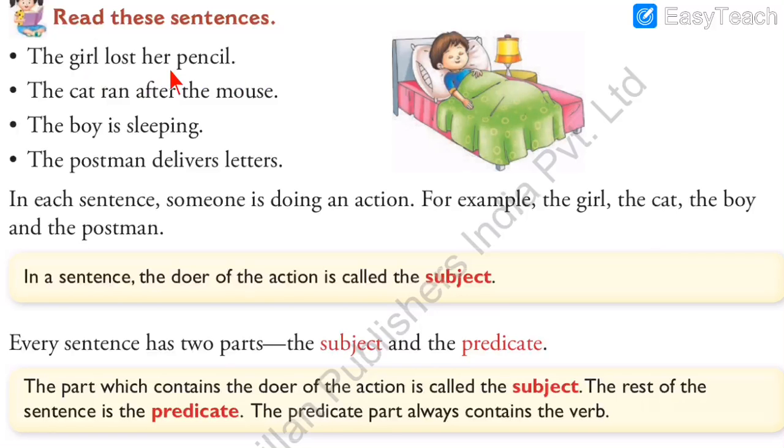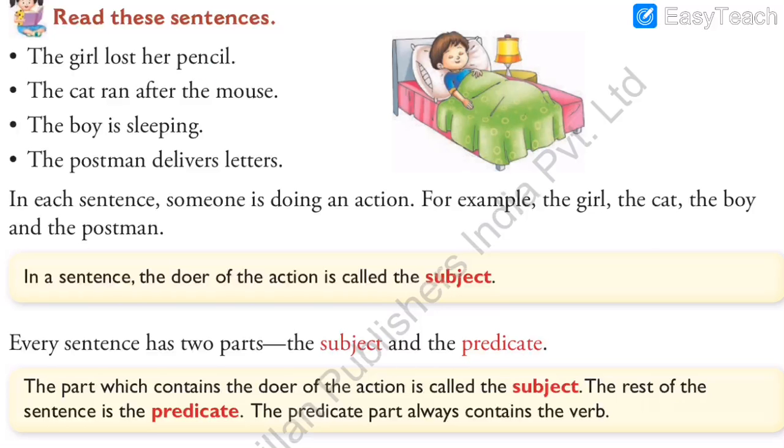The girl lost her pencil. So, you have to ask the question, who lost the pencil? So, your answer is the girl. The girl lost the pencil. So, this first two words, the girl, is the answer for who. So, the girl is the subject, and the rest of the sentence, that is lost her pencil, that is predicate.